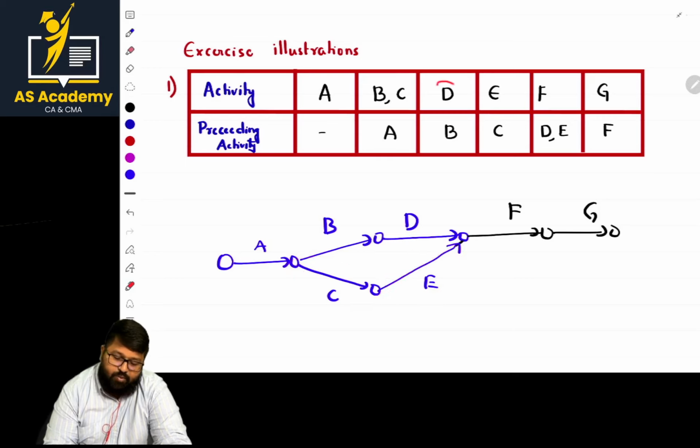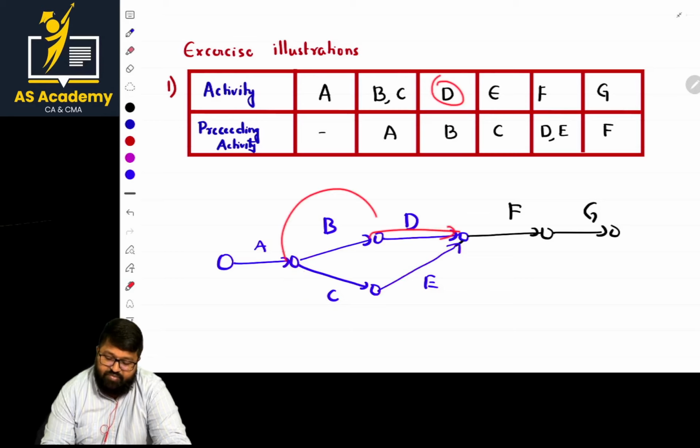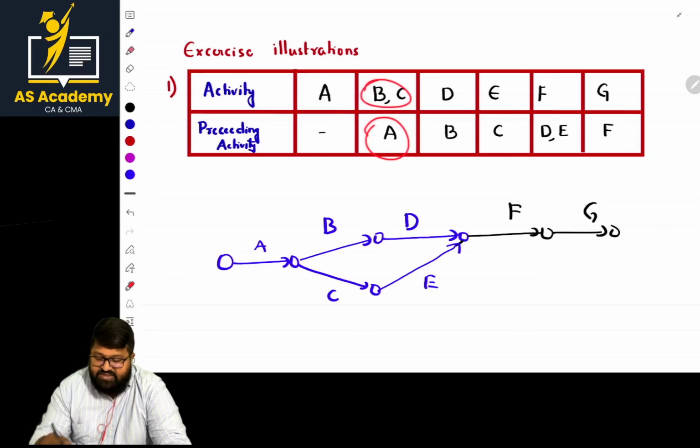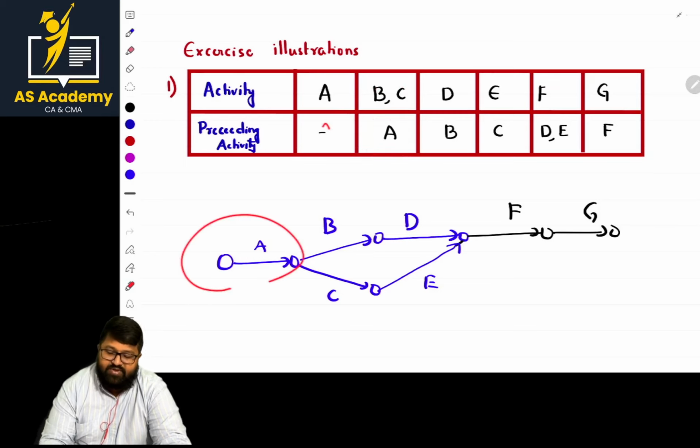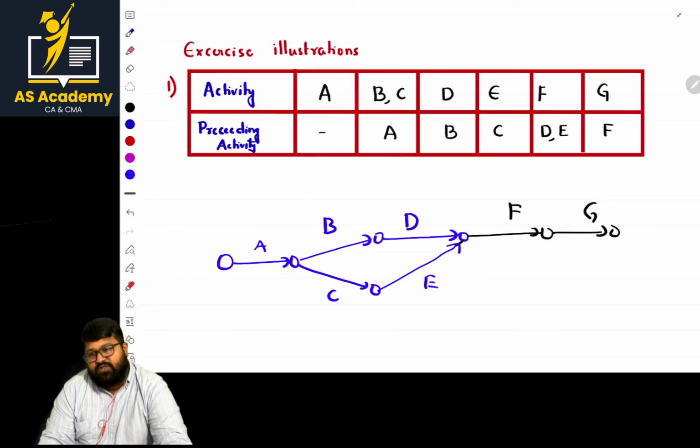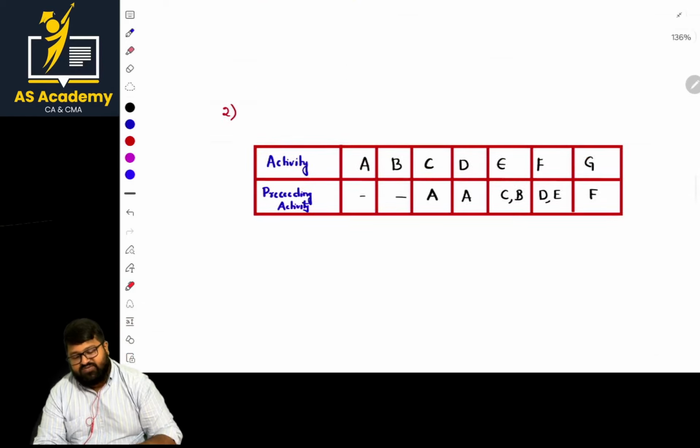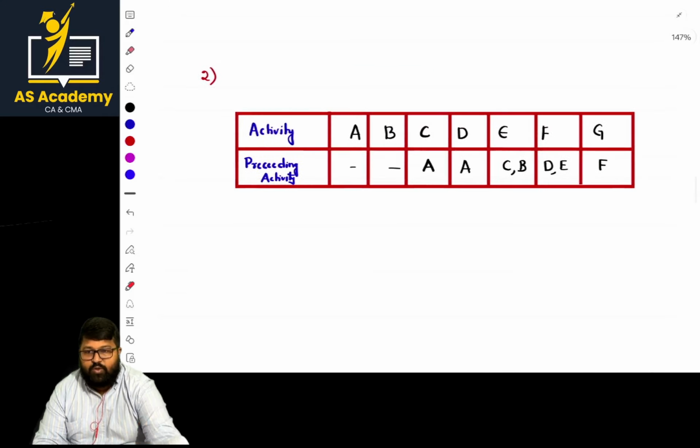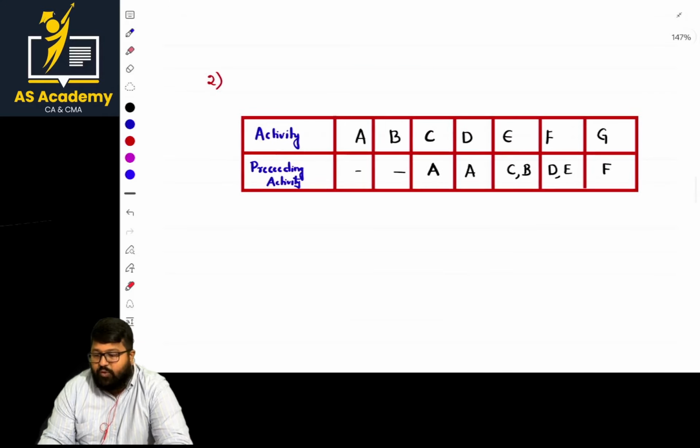Fine. What about D? D starts when B completes. Fine. What about B and C? B and C will start where A ends. Clear? If it's clear, it's fine. Next, try to do this one yourself. Pause the video here and try to solve that. Once you are done, we will go for the levels.